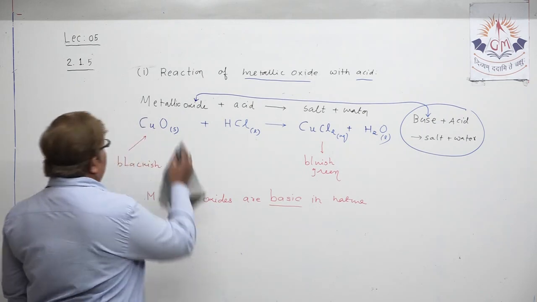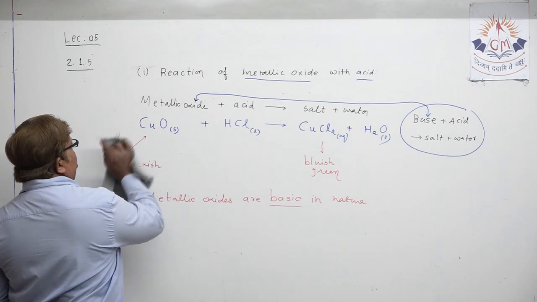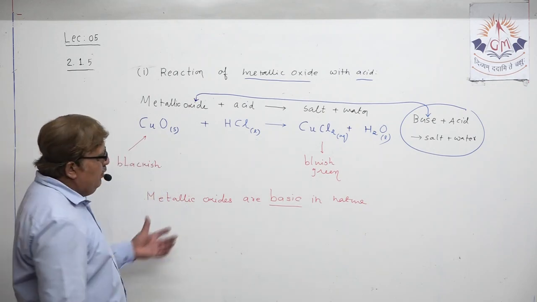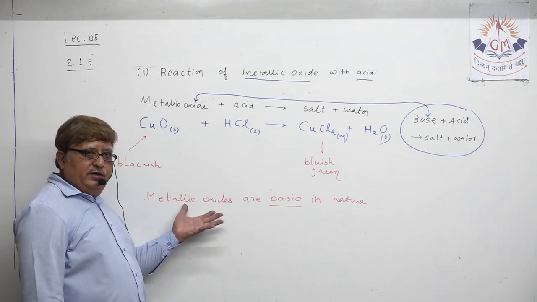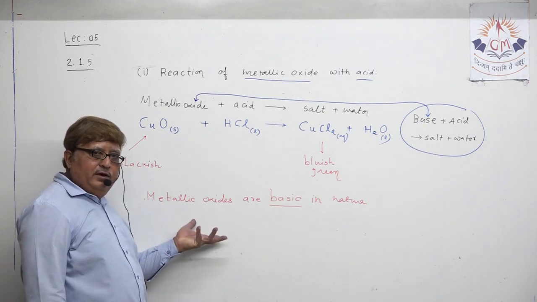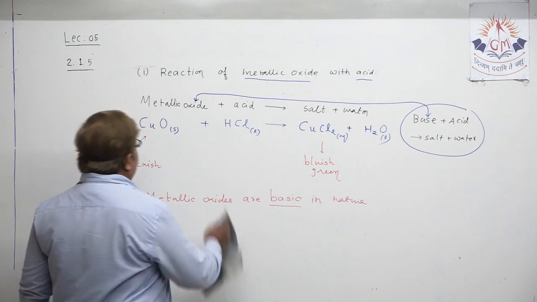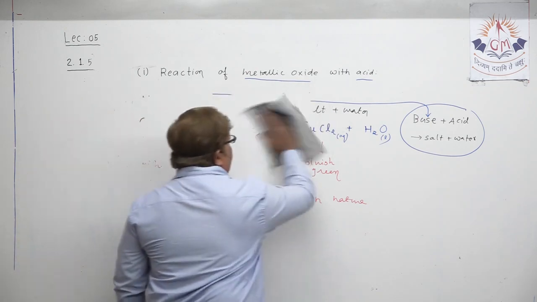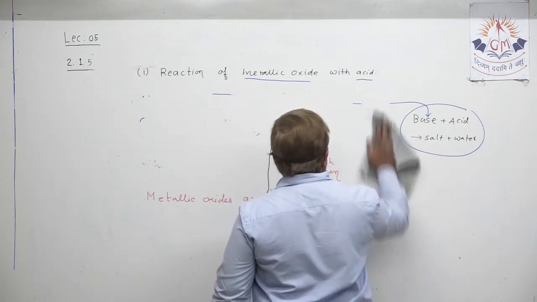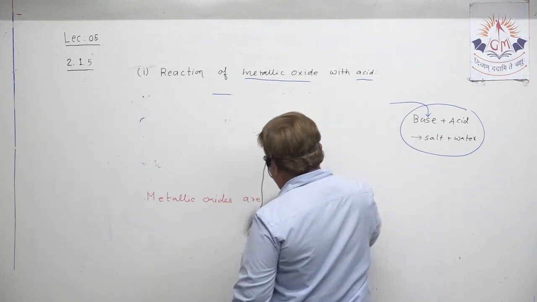Chalo, my dear student, let me write the second title and explain. Did you note down all this? Metallic oxides are basic in nature. Ultimately, all metal oxides are basic only. That you should know. Let me write the second title and explain. You actually know that; you have studied it just now.